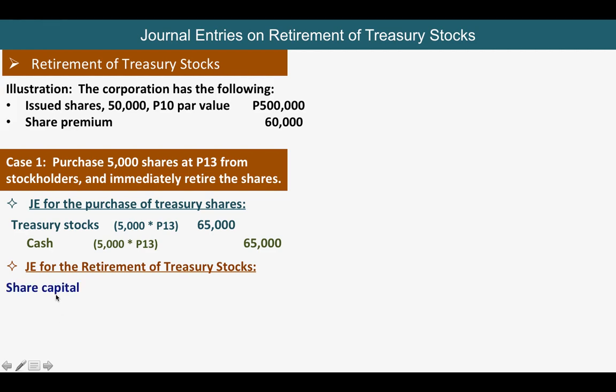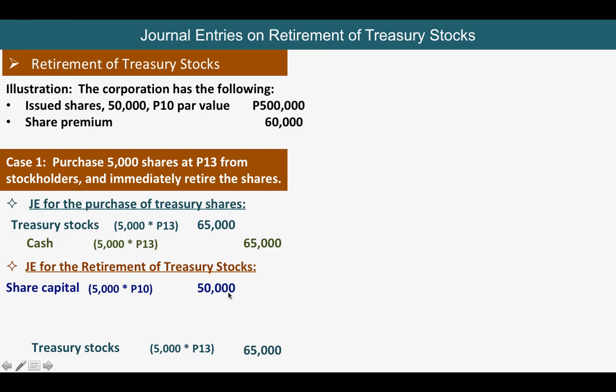So you have to now reduce your share capital. Your share capital, by the way, will be based on the par value because that is the way you have recorded it. So 5,000 times 10, that will be 50,000. And you are retiring these treasury stocks, which you have purchased at 65,000, so you have to credit the whole amount of 65,000. So now there is a difference.